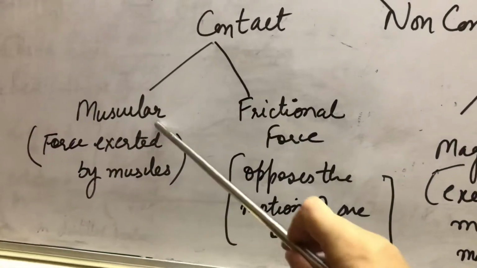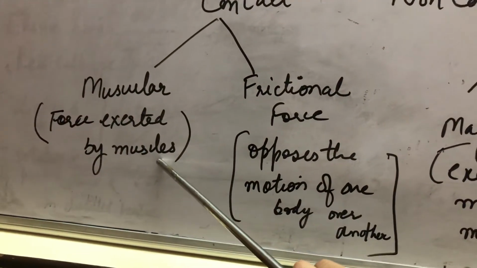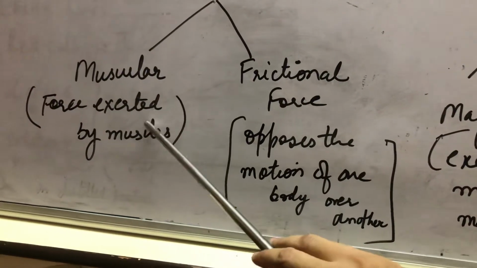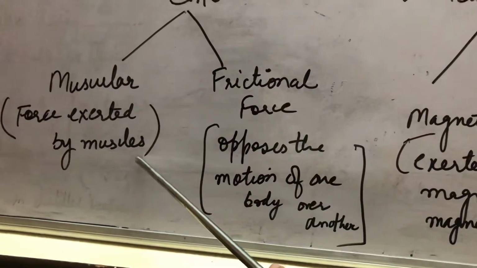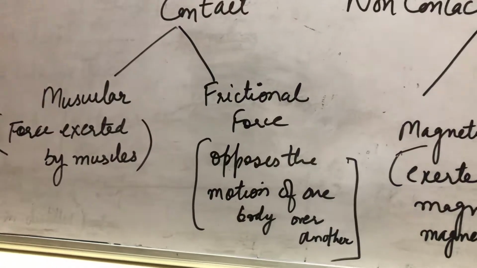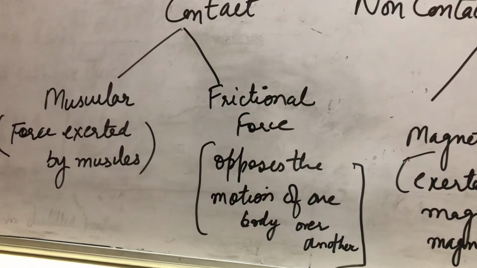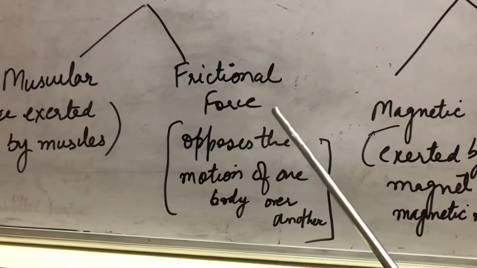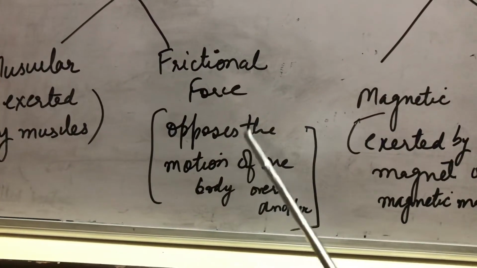So what is muscular force? This force is exerted by the muscles of any human being or any animal whenever they exert force by the usage of their muscles. Such a type of force is known as muscular force. When we lift a glass of water from one place to another, we are using our muscular force. Frictional force is a type of force which arises when two bodies slide over each other.